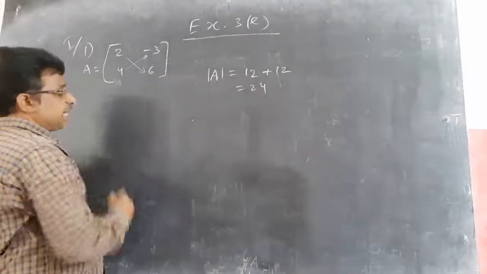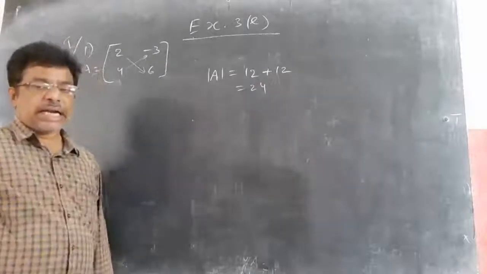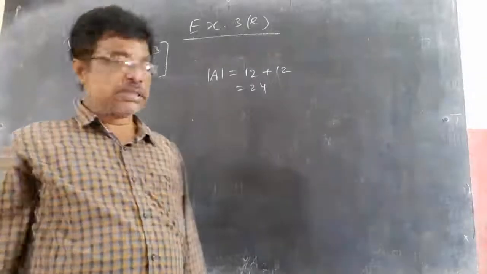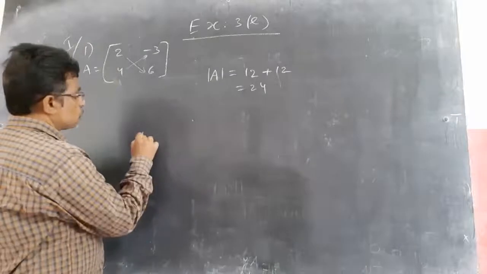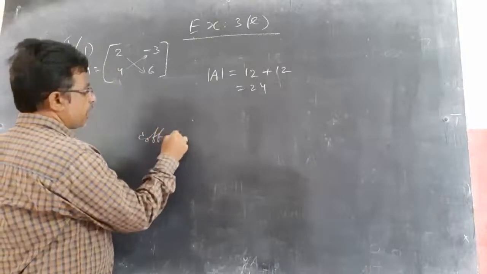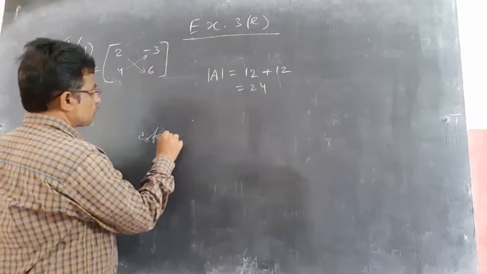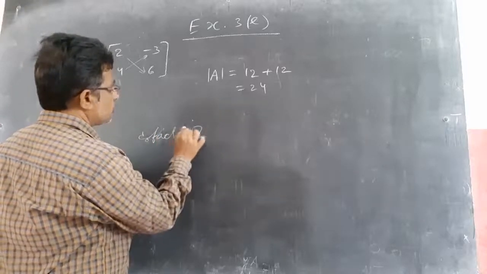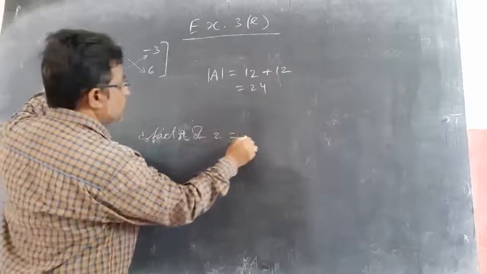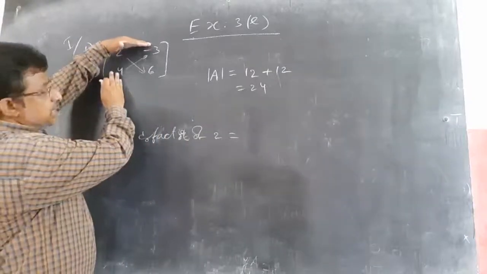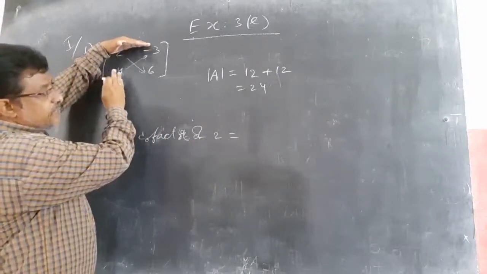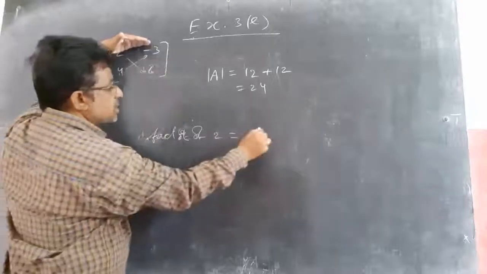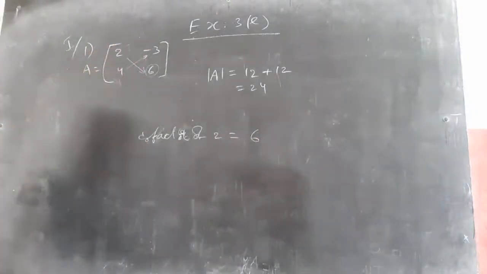Now adjoint A I need. What is adjoint A, I told? Transpose of the cofactor matrix. What is the cofactor of 2? How to find the cofactor of the first element 2? Closing this row and this column gives you the determinant of the remaining elements. The remaining element is only 6. So cofactor of 2 equal to 6.